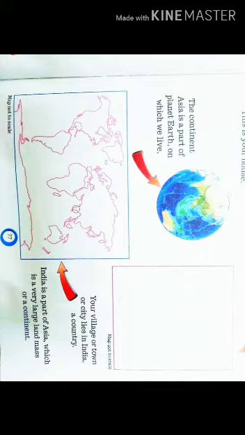Do you know, children, how many continents are there on earth? 7 continents. Our country India is in the Asia continent. The continent Asia is a part of planet Earth on which we live.